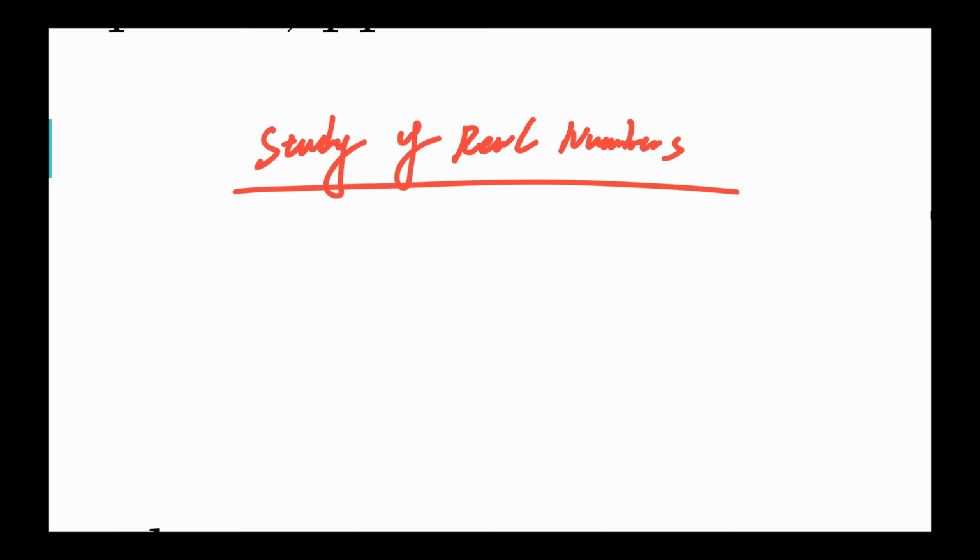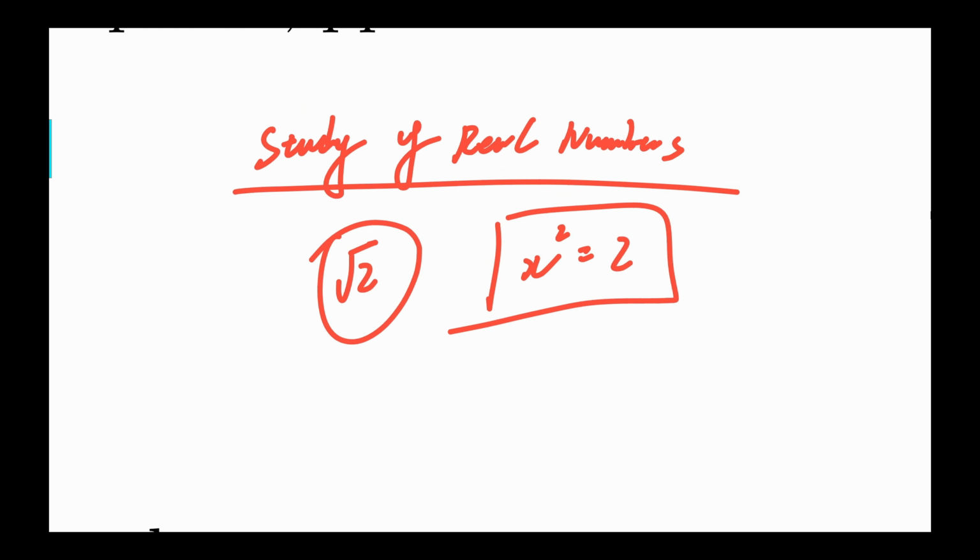And also, the real number system has some very decent properties. So for example, in high school, we just write radical 2, and we assume that this is a real number, without even checking whether this number exists, because we don't know that, for example, x squared equals 2 has a well-defined solution.